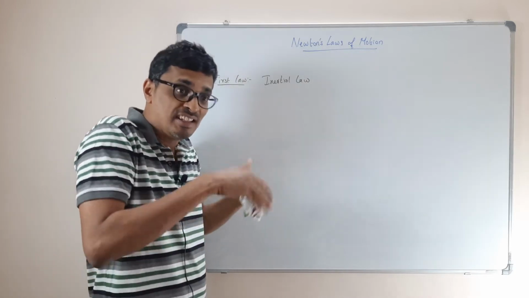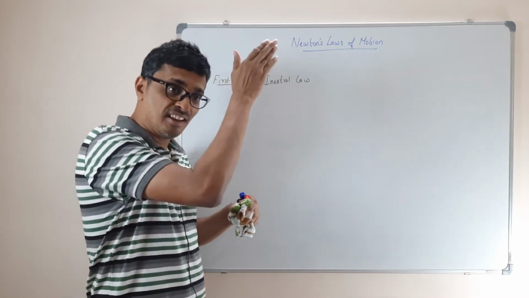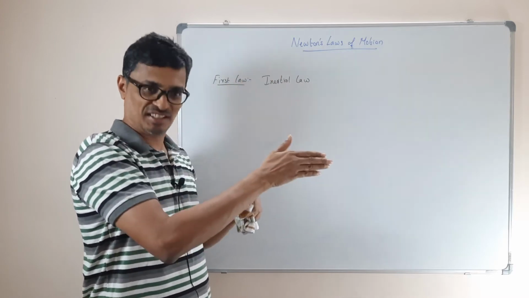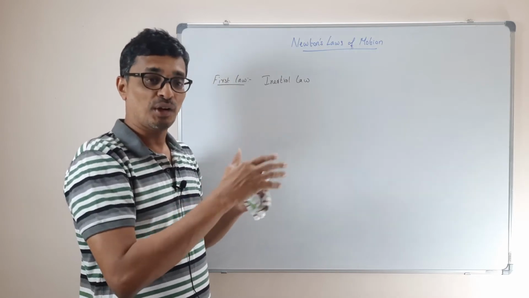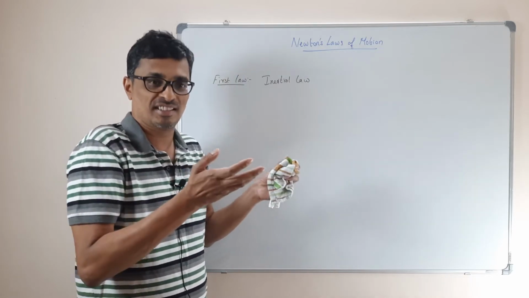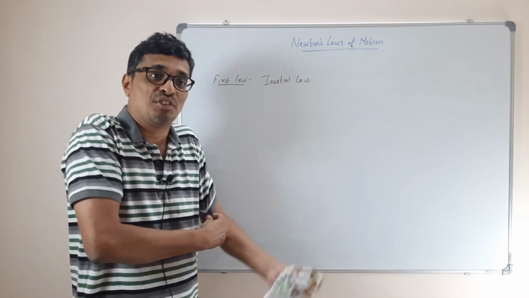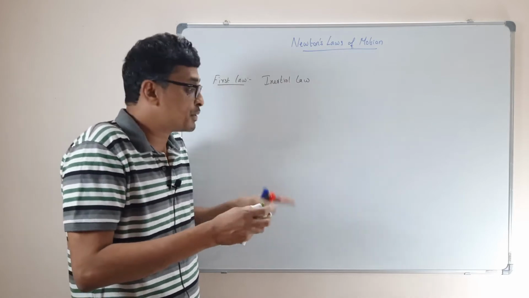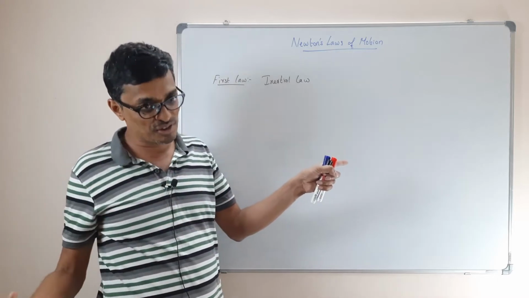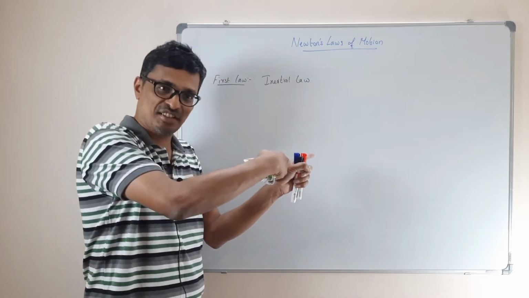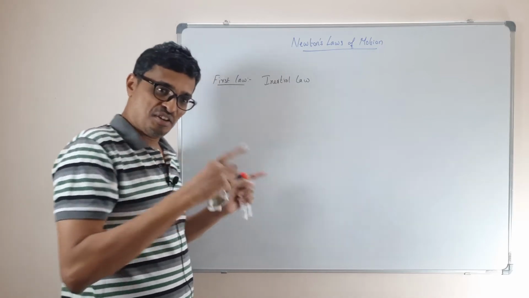Similarly, when you are inside the bus and see your co-passenger, you say he will remain at rest always, unless an external force acts on him. So it all depends on the reference with respect to which you are speaking. In your reference, the person sitting in the bus is at rest. For the person outside, he is in uniform motion. For you, he is at rest. So this is the equivalence.